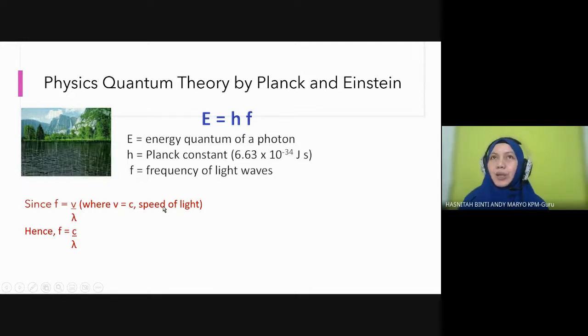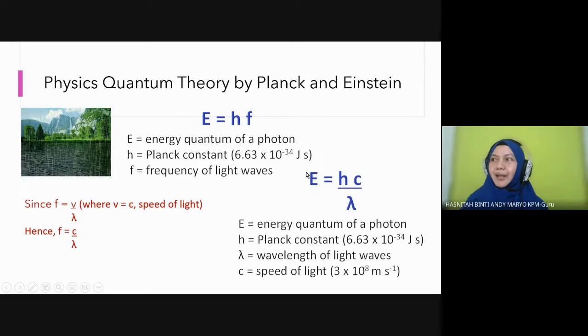Since all electromagnetic waves travel at the speed of light in vacuum, c replaces v. So we can also write energy equals hc per lambda, because frequency can be written as c per lambda. So this is the second equation. If you want to find the energy of a photon, Planck constant multiplied by the speed of light, divided by its